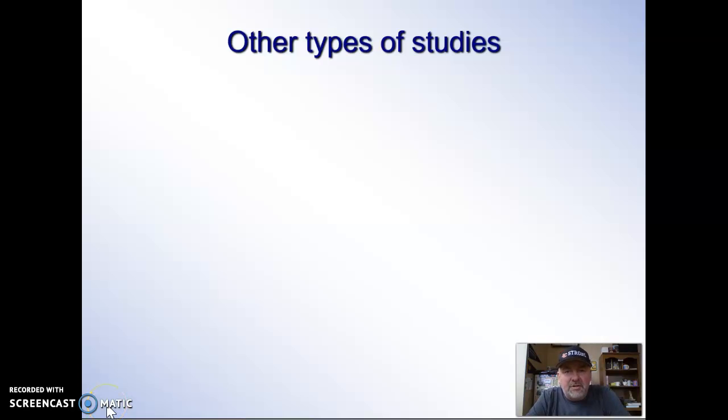All right, Mr. Davis just took you through all the observational type studies. That cohort sequential, that last one, I've never seen it on the test, but it's one of my favorites. So we just put it in here because I think it's a fun one to talk about. Love the longitudinal study, all that other stuff. We will review that, but I want you to go back and look at that. Okay. Now we're going to look at another type.